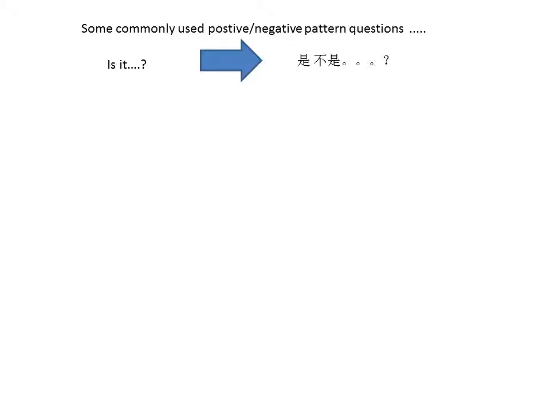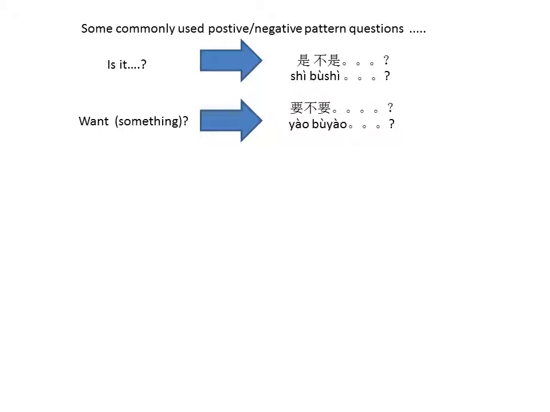Some commonly used positive negative patterns of questions. Can you read this one? 是不是? How about, do you want something? The shortened form will be 要不要?